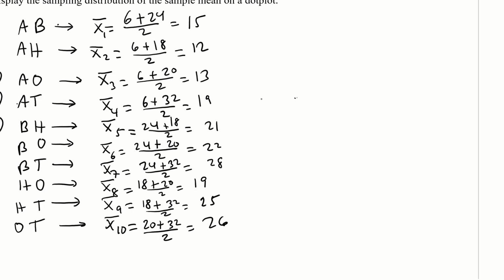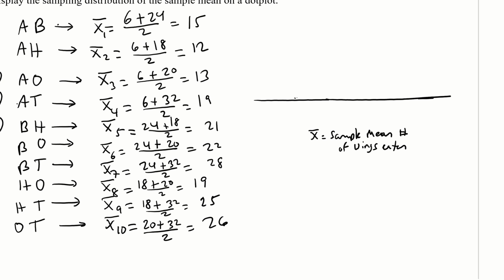So let's graph the sampling distribution of the sample mean. x bar equals sample mean number of wings eaten. We want to make sure we label stuff. And we got 12, 13, 14, 15, 16, 17, 18, 19, 20, 21, 22, 23, 24, 25, 26. And we're going to just plot those dots.